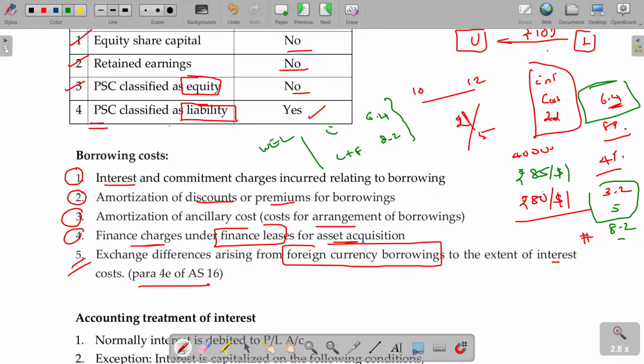Then the excess payment, 6.4 and 8.2, the excess payment is how much? 1.8. This 1.8 is nothing but the amount debited to the P&L account as expenses. That will be studied under which one? Fifth aspect. Is that okay? So these are the 5 aspects that are going to be covered here. So we have the illustration for the fifth. The rest will be very easy.